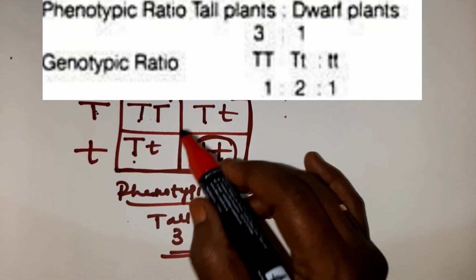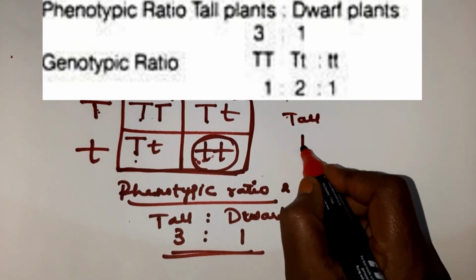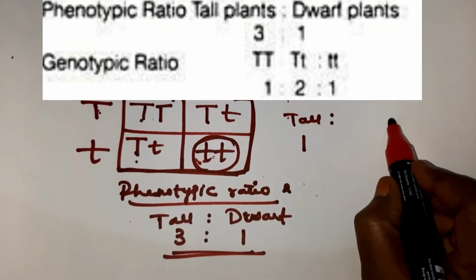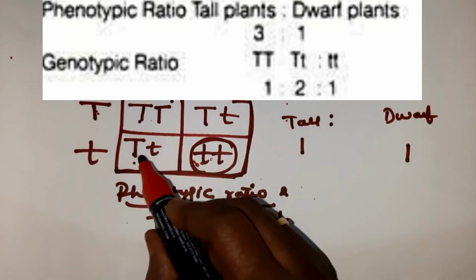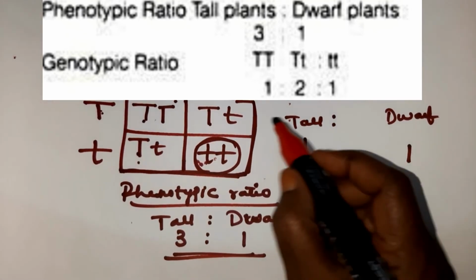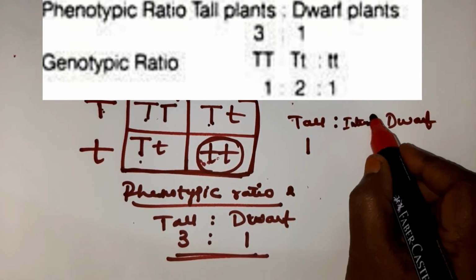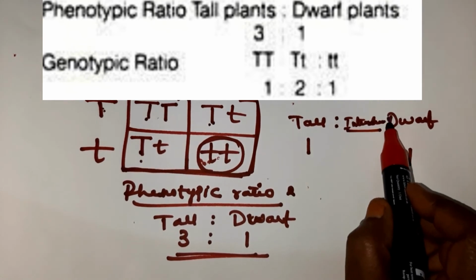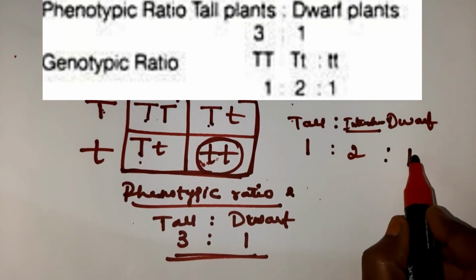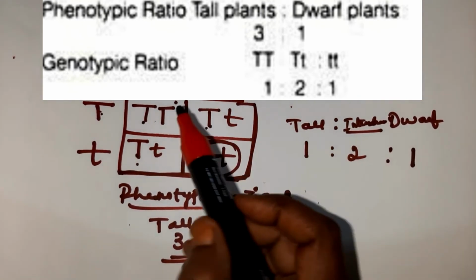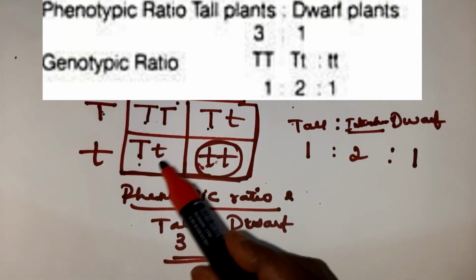Here, pure tall is 1, pure dwarf is 1, and intermediate, that is tall as well as dwarf, is 2.